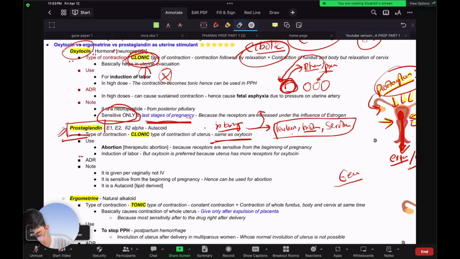So what is the use for prostaglandin? We discussed prostaglandin is used to cause therapeutic abortion, right? Because the receptors, as I mentioned, are sensitive from the beginning of the pregnancy. I hope that made sense. These are the questions that they ask in viva, conceptual questions, whether you understand it or not, right?